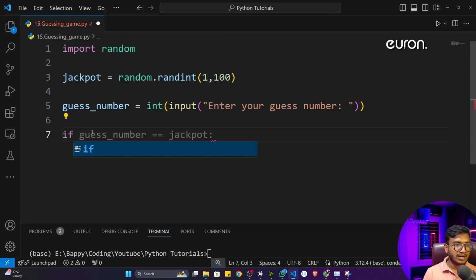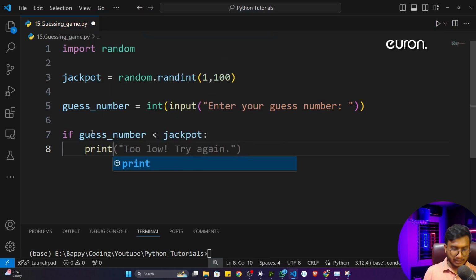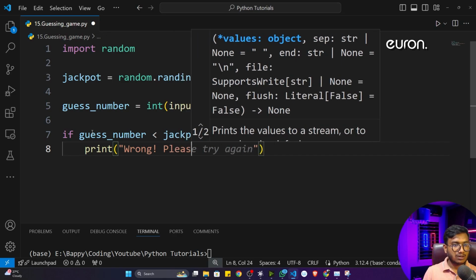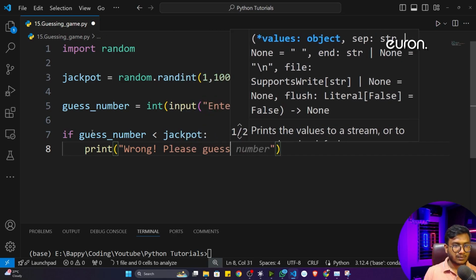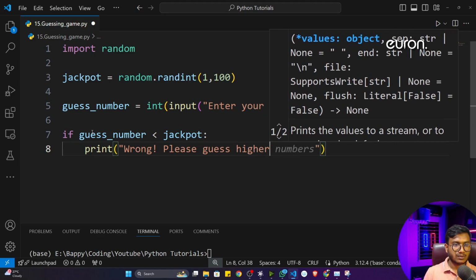So first of all, I'll check one condition. If this particular guess number, if it is, let's say, less than my jackpot number, that means what I have to print, I have to print wrong, please guess higher.